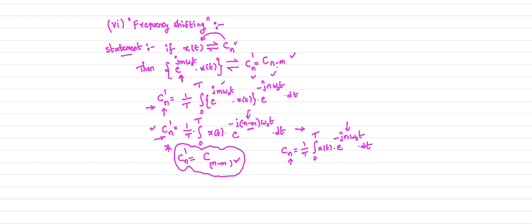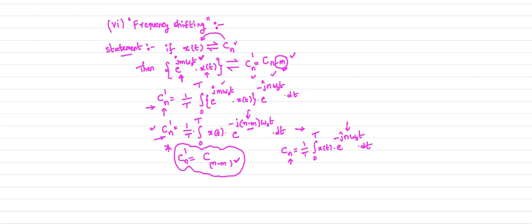Now Cn minus m, that means there is a shift in its frequency for the complex exponential Fourier series coefficient. Cn minus m is nothing but the shift in the frequency operation. To get this much of shift, minus m, we need to multiply our input signal by this much factor.